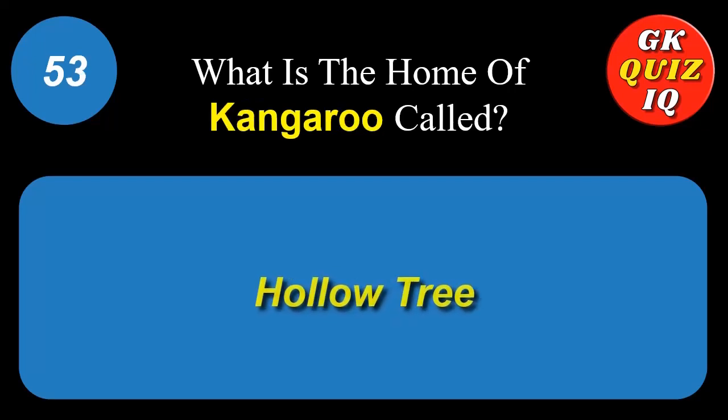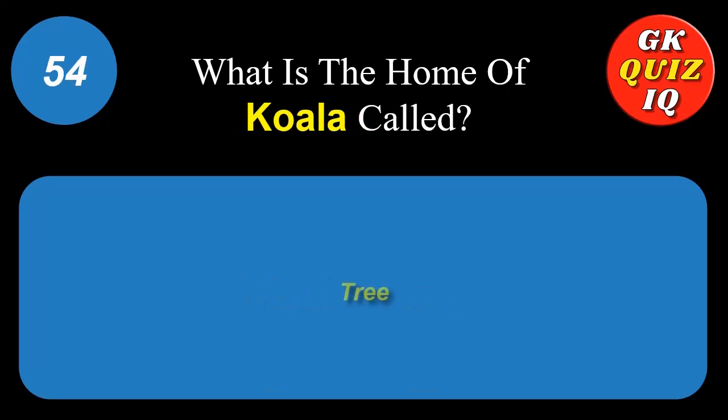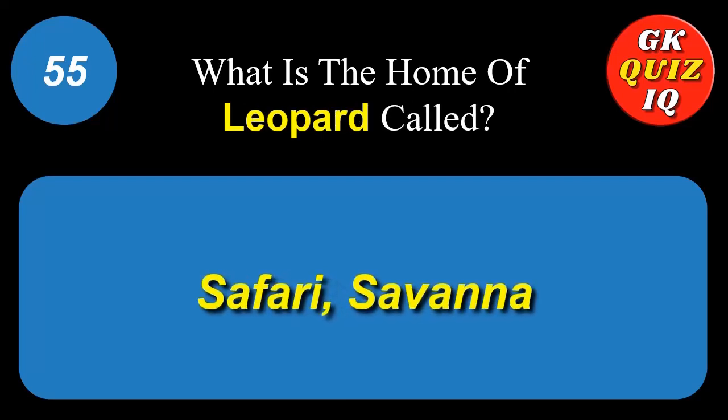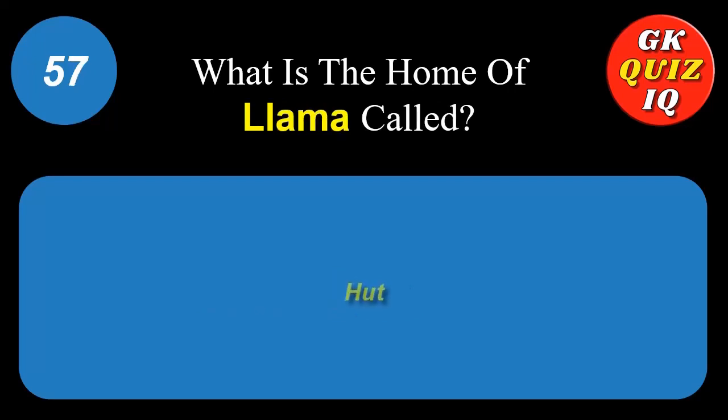What is the home of kangaroo called? Hollow tree. What is the home of koala called? Tree. What is the home of leopard called? Safari, Savannah. What is the home of lion called? Den. What is the home of llama called? Hut.